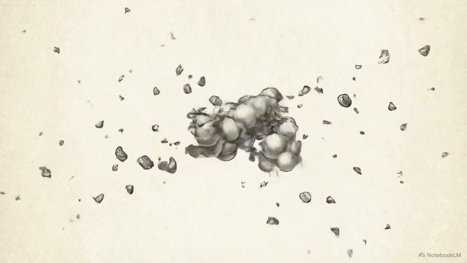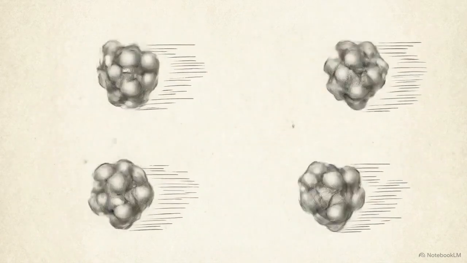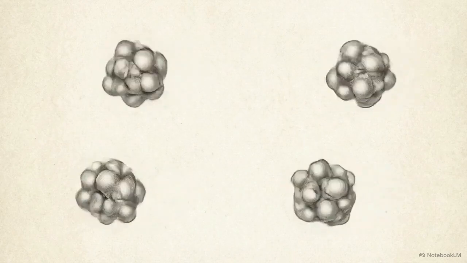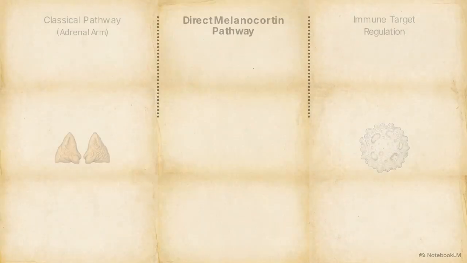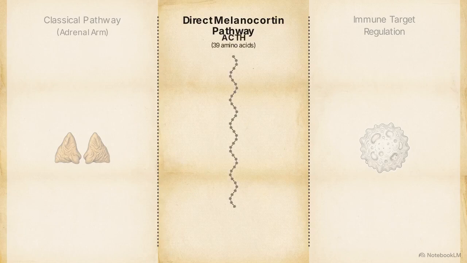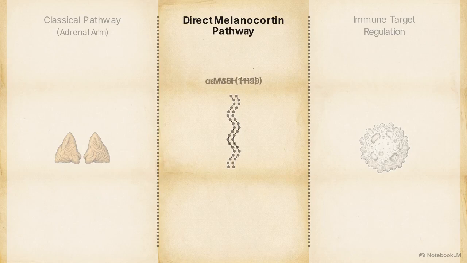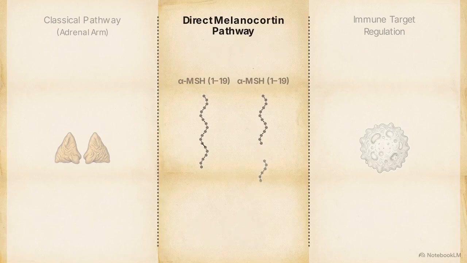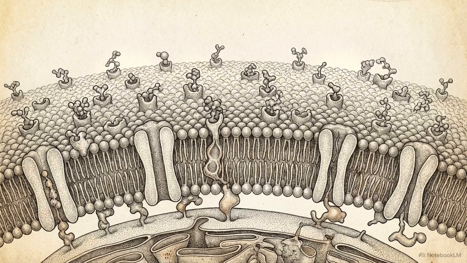Instead of remaining intact, the long ACTH molecular chain undergoes a targeted cleavage, breaking apart into smaller fragments. This cleavage generates new regulatory molecules, specifically alpha-melanocyte stimulating hormone, or alpha-MSH. This process creates distinct active fragments, beginning with the longer alpha-MSH 1-19 chain. But the secondary fragment, alpha-MSH 1-13, is the most highly bioactive variant for immune regulation. By undergoing this cleavage, the systemic endocrine hormone supplies the specific fragments required for targeted, local melanocortin regulation.